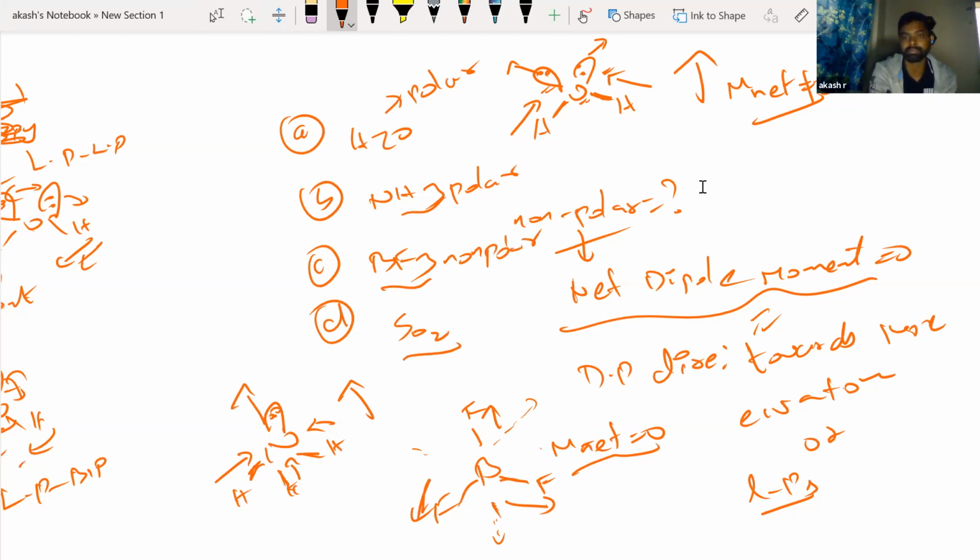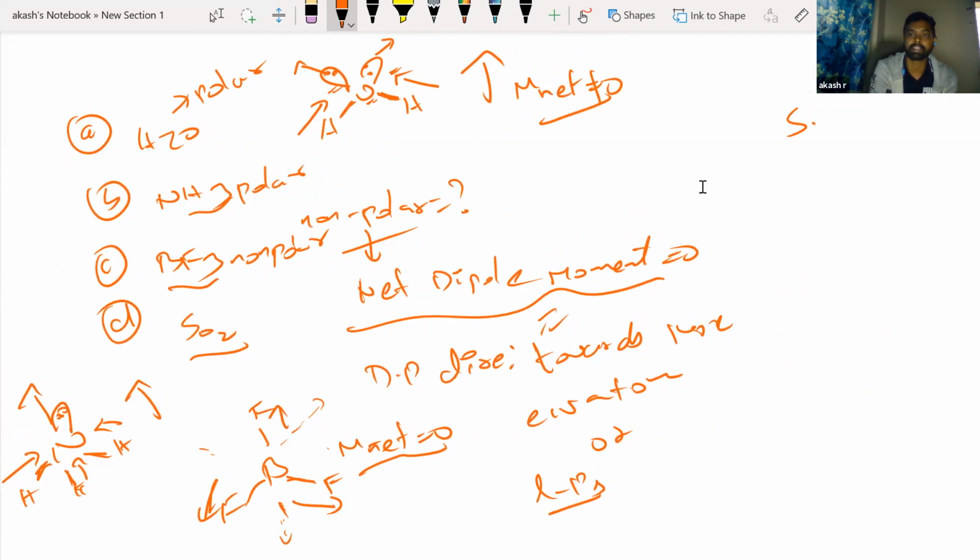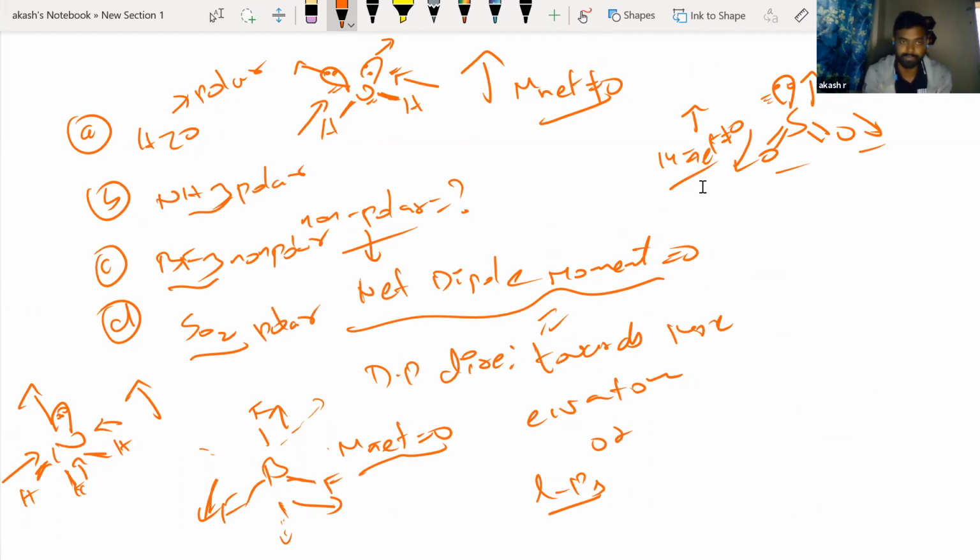Okay, SO2 we will check. SO2 will be like this, double bond O with sulfur having a lone pair. Again, towards oxygen, and towards this lone pair. Even though you see that something is pointing down, something is pointing up, but they are not the same, right? So eventually you will see that the lone pair's dipole moment is very strong. So overall, you'll have a small dipole moment pointing upwards, right? So mu net again is not equal to 0. So this will be a polar molecule.